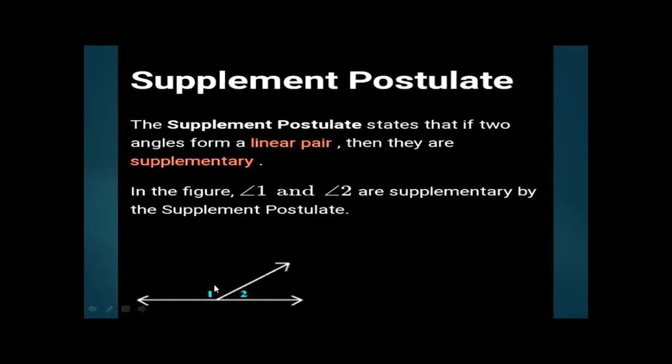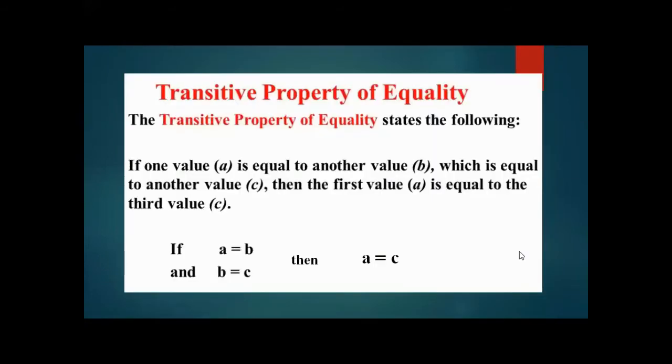So wherever there are two angles which form a linear pair, they make supplementary angles, which are equal to 180 degrees. You have to keep this in mind while we prove theorem number 1.